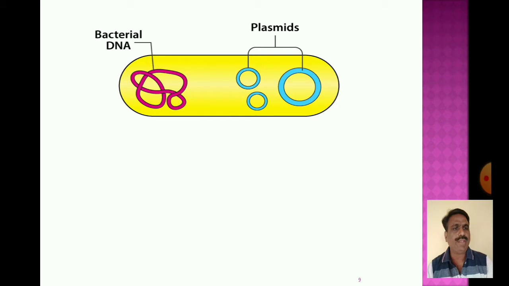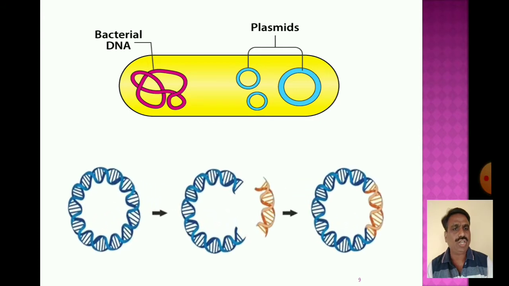So many bacteria contain plasmids. This plasmid is used in a number of genetic research tools for transformation principles, and it is very essential for this use.